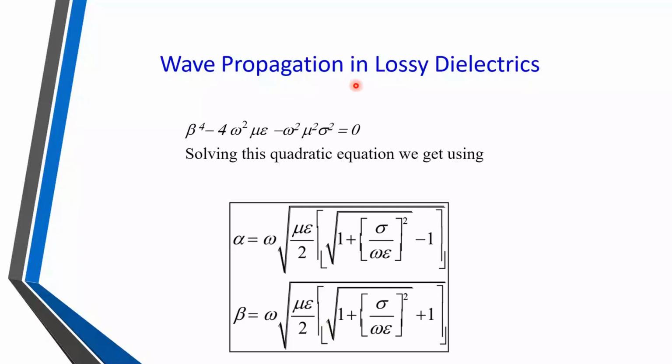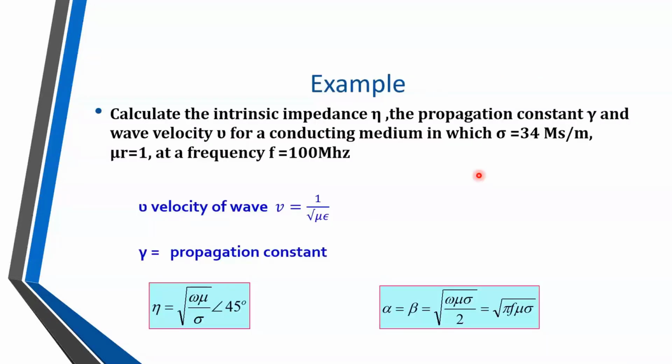So from these equations we are going to solve, and we have already solved one example based on this. In the last lecture we saw this example: calculate the intrinsic impedance eta, the propagation constant gamma, and the wave velocity v for a conducting media in which sigma is equal to 34 mega Siemens per meter, mu r is equal to 1, at a frequency of 100 megahertz.